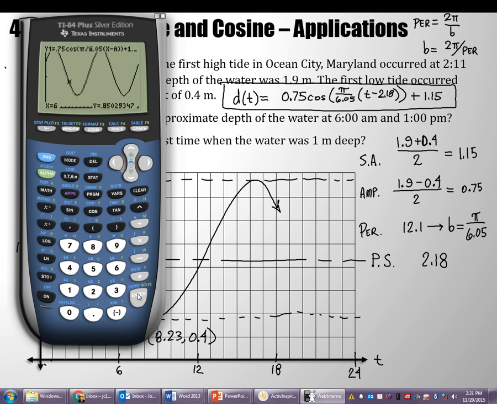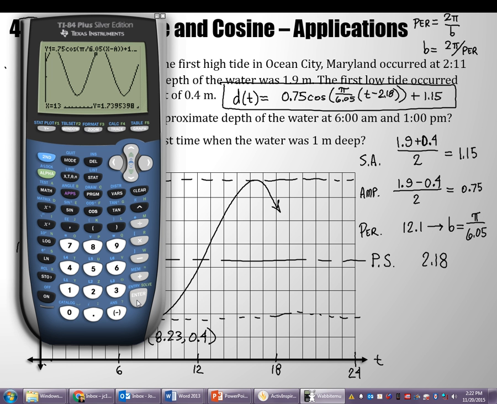What about 1 p.m.? I just have to type in 1, right? 13. Oh yeah, 13 is what I meant by that, right? 1 p.m. 1.74 is what I'm getting on the calculator. You can do it too. You can write that down if you like. So those are your answers for A.